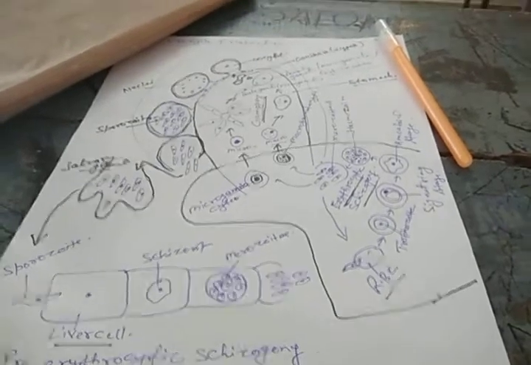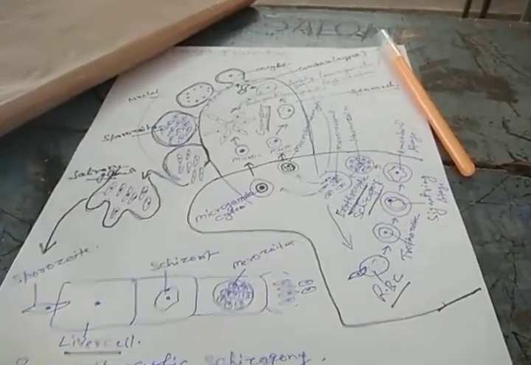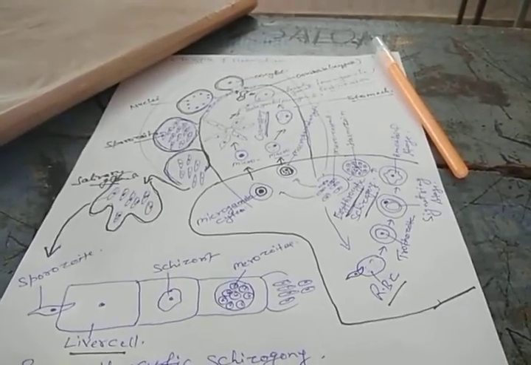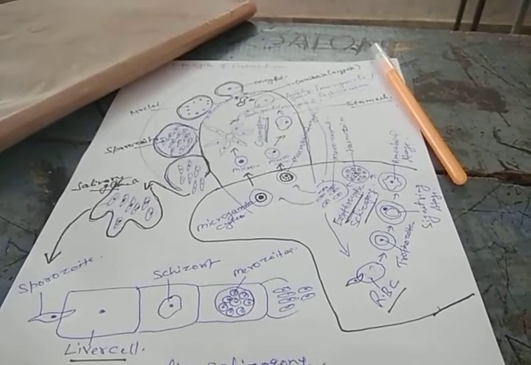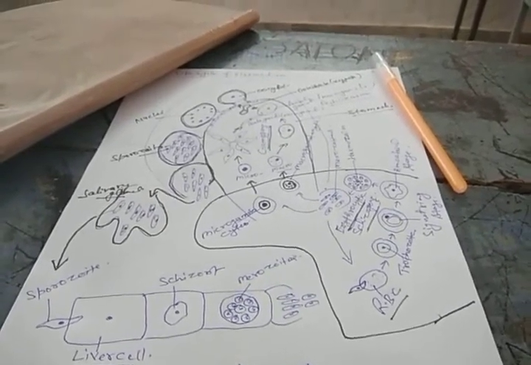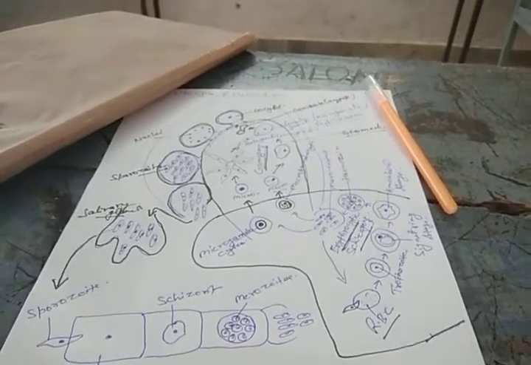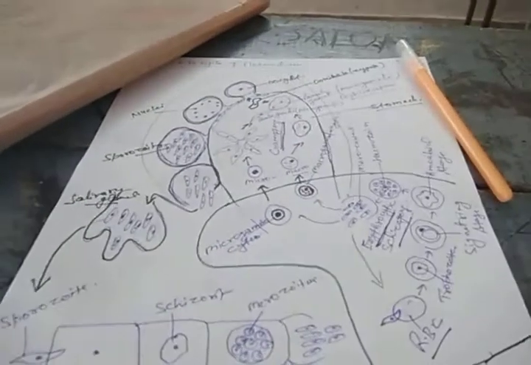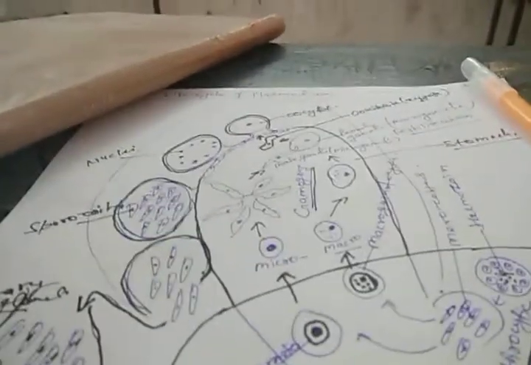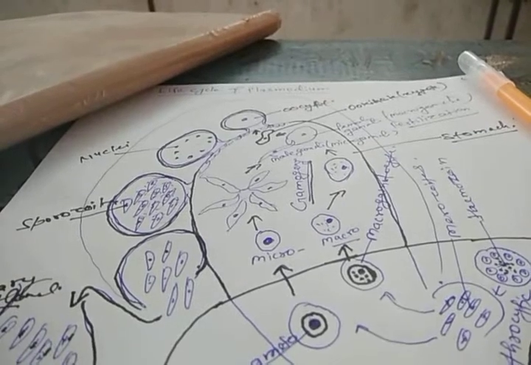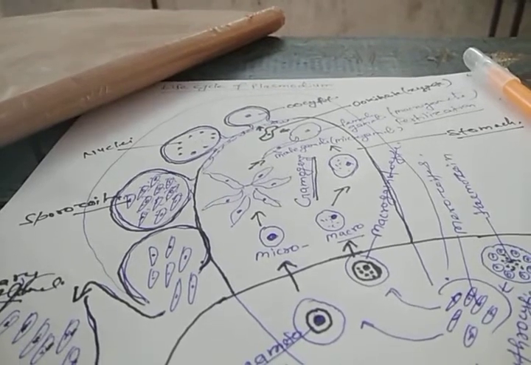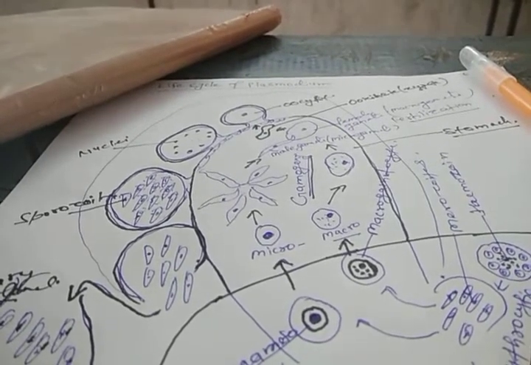And now when these merozoites change into the microgametocyte and the macrogametocyte, they enter into the stomach of the mosquito when the mosquito sucks the blood of that infected person, and in the stomach this microgametocyte changes into male gamete, or you can say the microgamete, and the macrogametocyte changes into the female gamete, and then fertilization occurs. After fertilization, zygote forms, zygote changes into the ookinete, ookinete penetrates the wall of the stomach and comes to lie just below the outer epithelium of the stomach, and it forms the cyst wall around this, and that is called the oocyst stage.